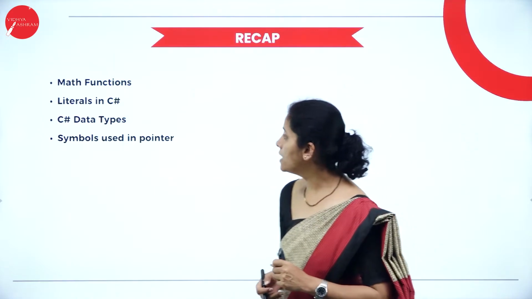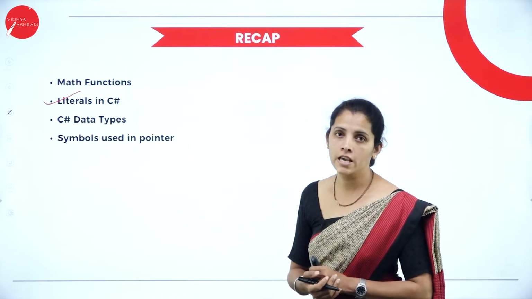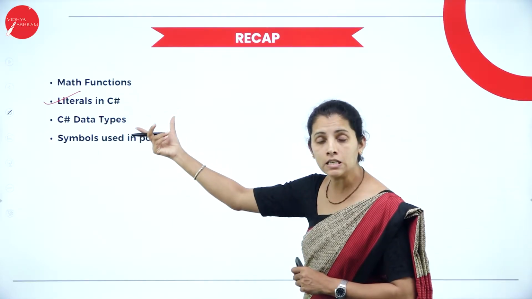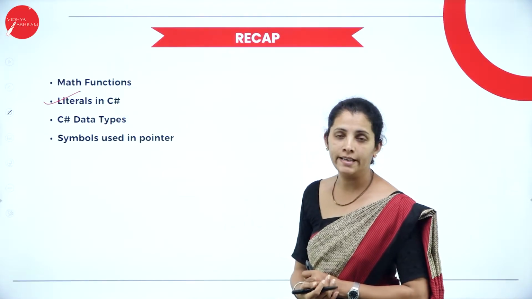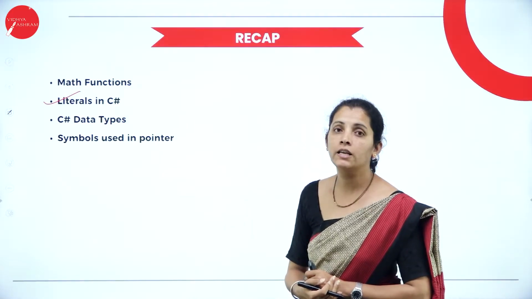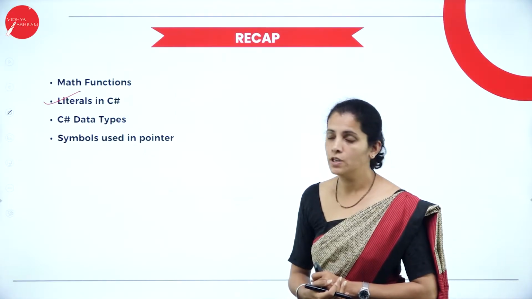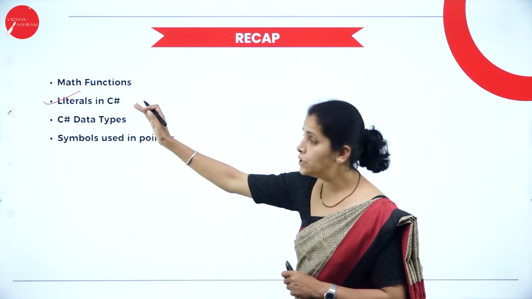Along with that, I covered literals in C#. The literals we discussed were integer constant, floating point constant, character constant as well as string constant. Here, literals are nothing but constant values.